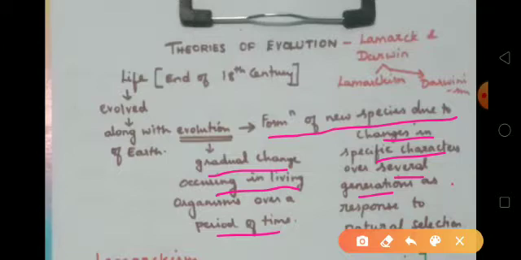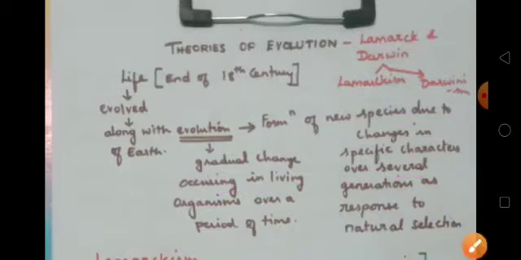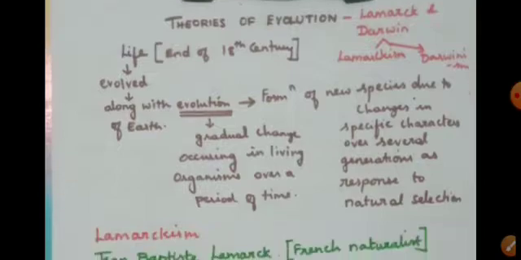Why does it occur? As a response to natural selection. Nature itself will select certain organisms. So if they develop specific characters, they are formed as a new species and they are evolved into a new organism. But if they do not adapt to the natural environment, then they will not survive and they will die. So this is the explanation for this evolution.